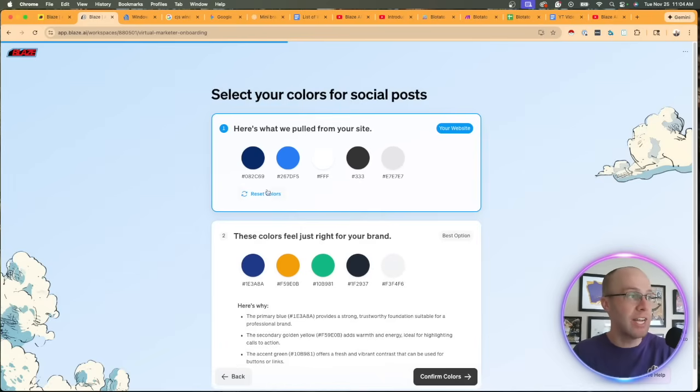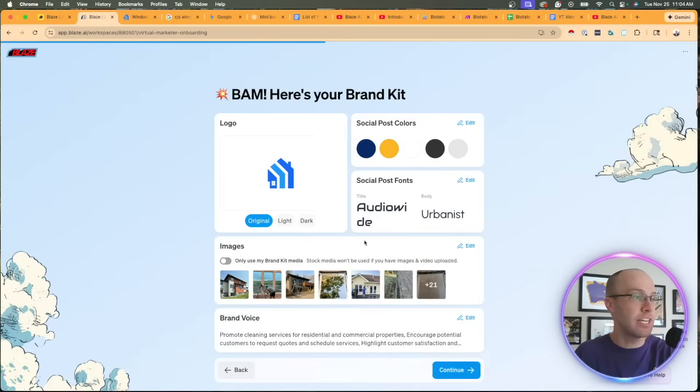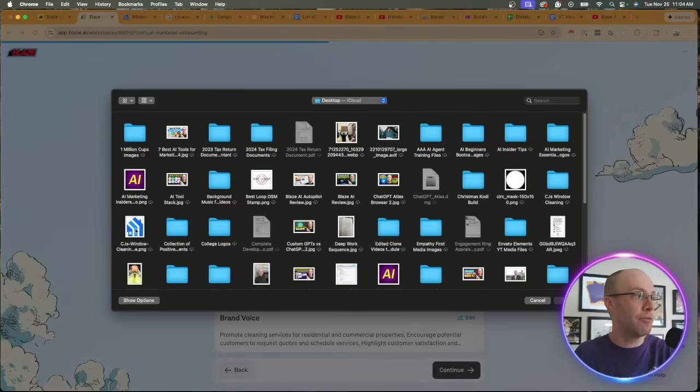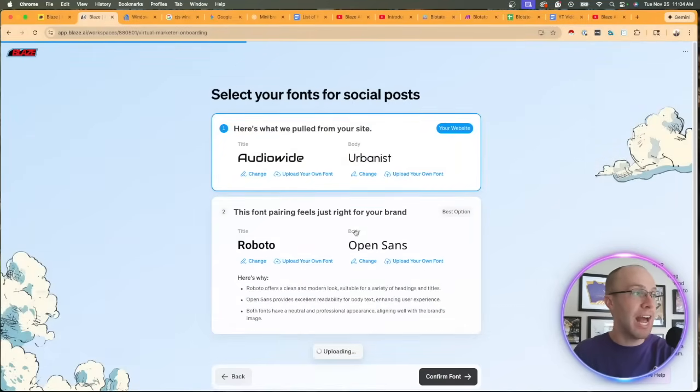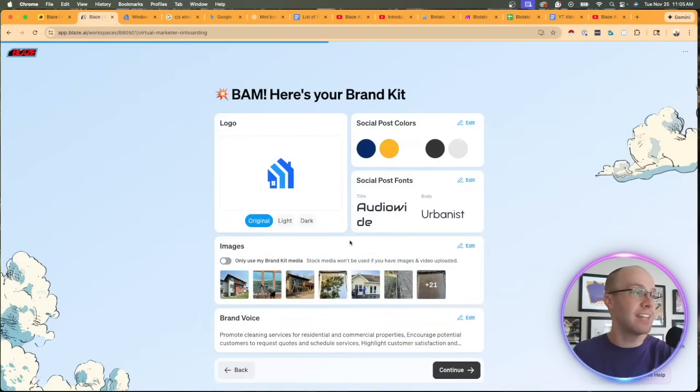You can delete them, you can edit, reset the colors. But I'm going to do it at this for now and then click confirm colors. Now, if your logo's off, you can delete this, add the logo from your desktop, or if you have a file of your logo saved somewhere. If the fonts are off, you can come in here and edit the fonts right here. This is what they pulled from the site, but you can change it right here. I'm just going to leave the fonts as is.